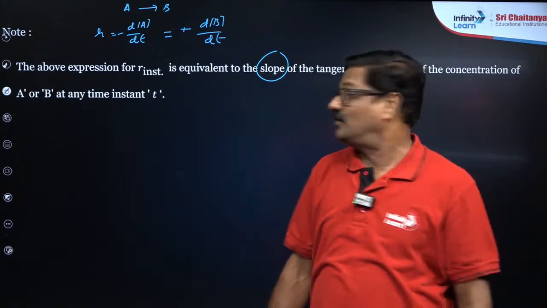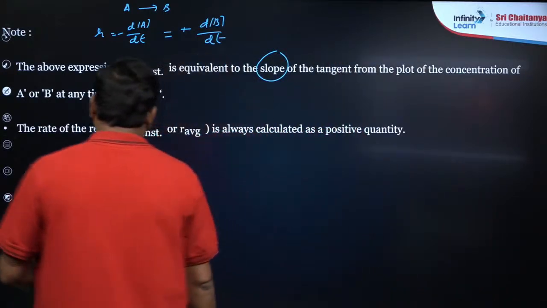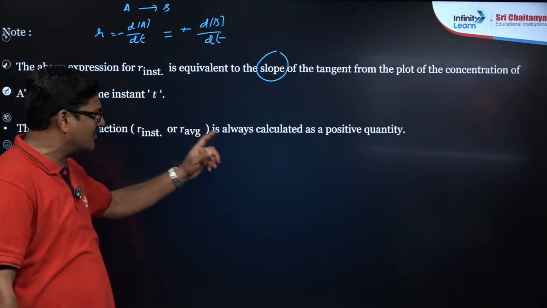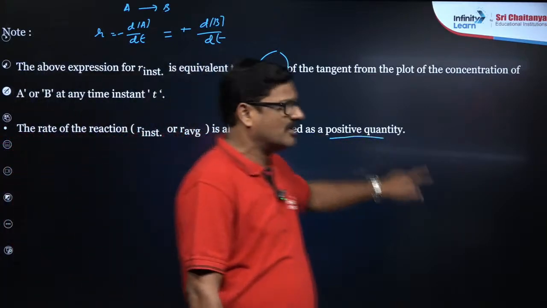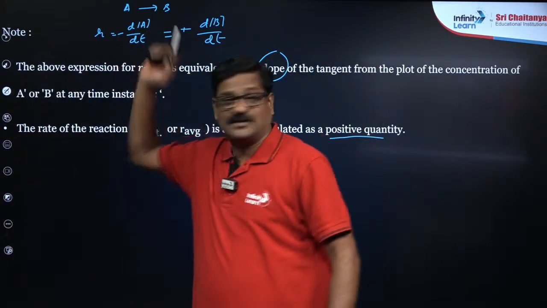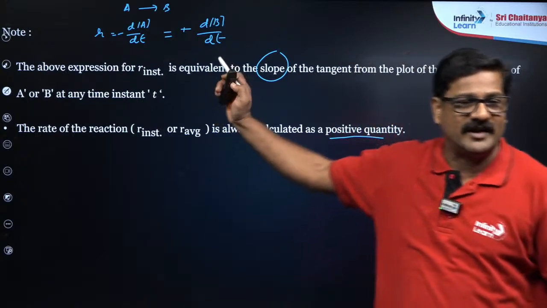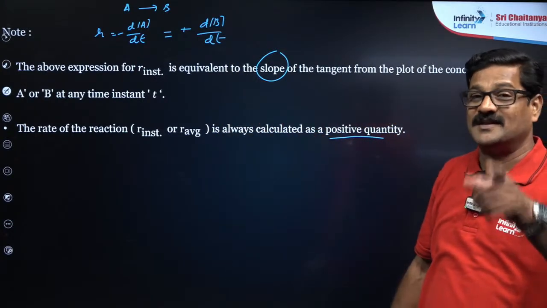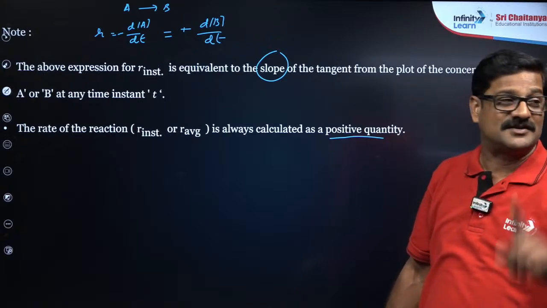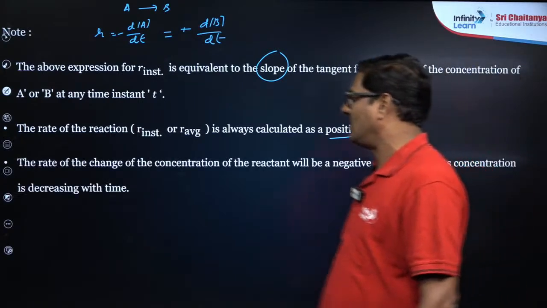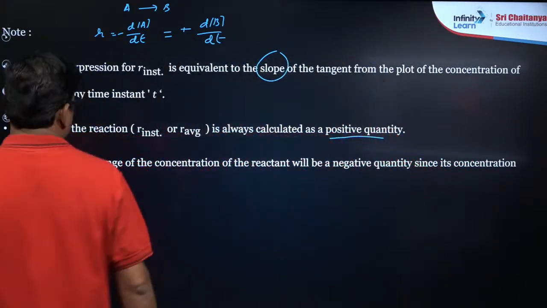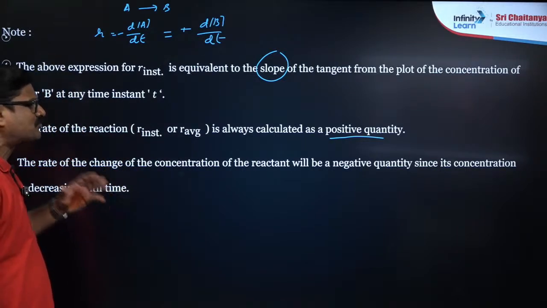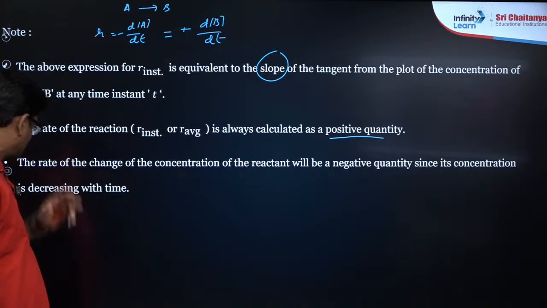Focus here. Now let's talk about the rate of a reaction, instantaneous or average, which is always calculated as a positive quantity. It doesn't mean that it is a negative value. The negative value indicates the decrease in the concentration of the reactant, or else the rate of change in the concentration of the reactant will be a negative quantity, since the concentration decreases with time.